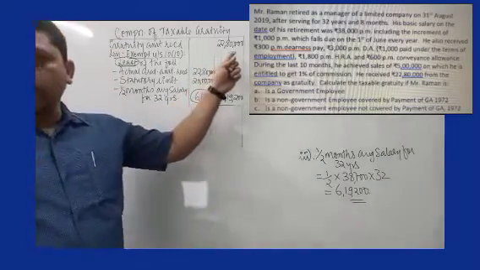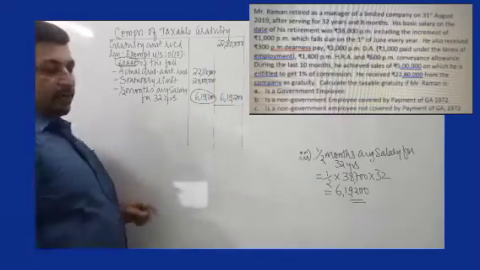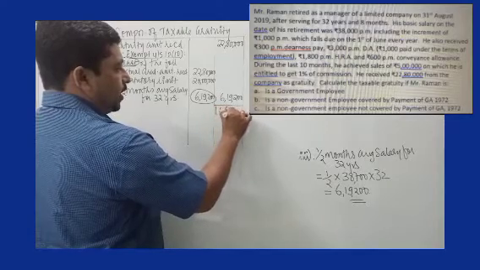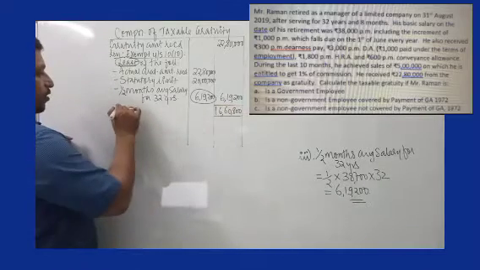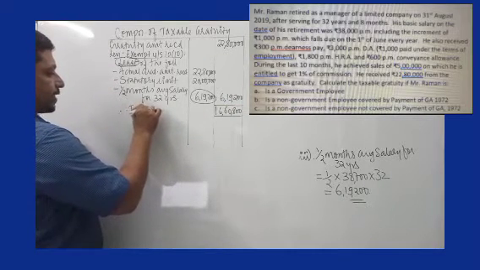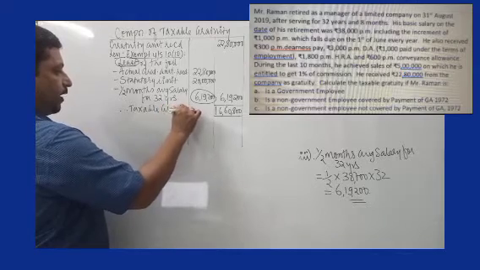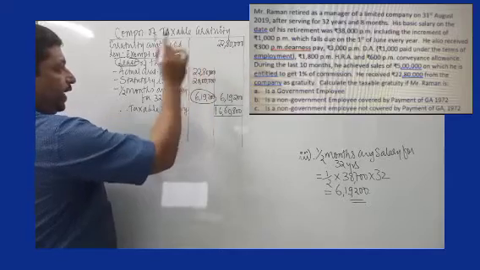So from 22,80,000, if we deduct 6,19,200, we get 16,60,800. And this portion of 16,60,800 will be taxable gratuity.